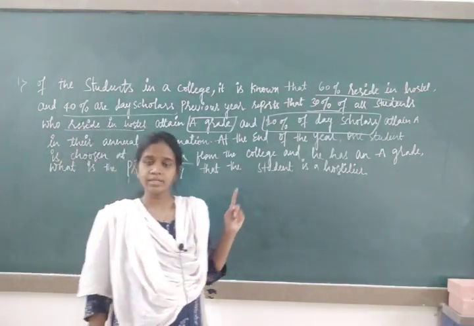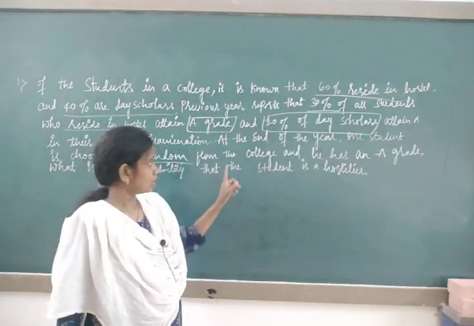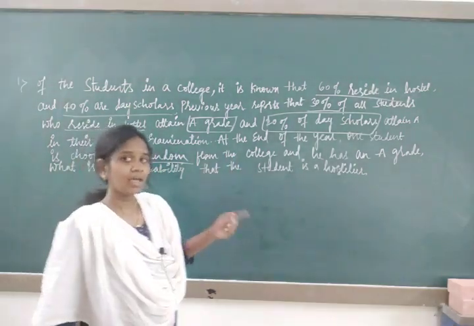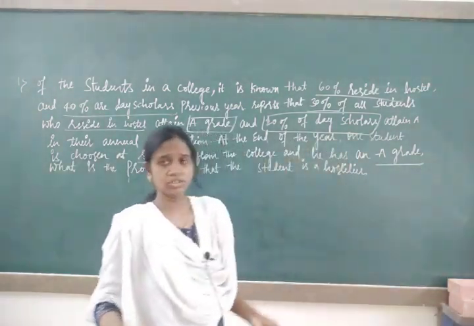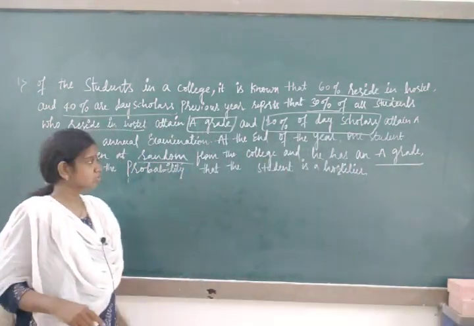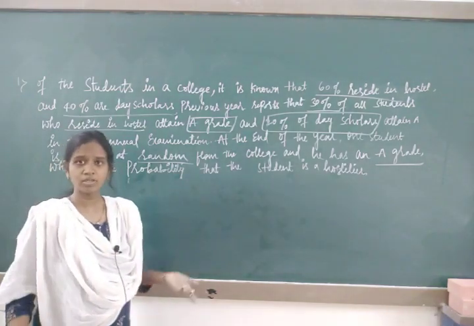At the end of the year, one student is chosen at random, either from the hosteler or from the day scholar, from the college, and he has an A grade, because A grade is present in both the hostel students as well as the day scholars. What is the probability that the student is a hosteler?